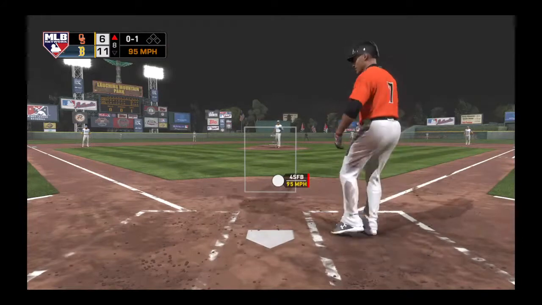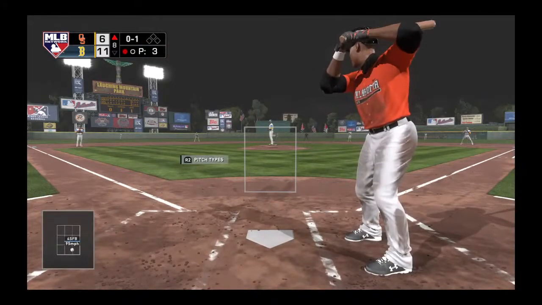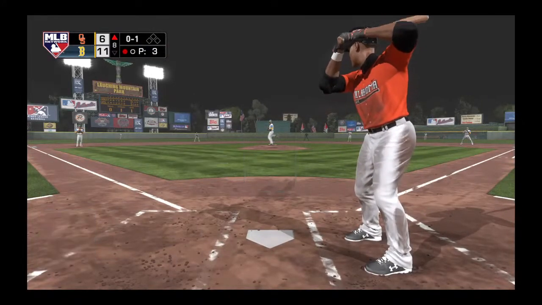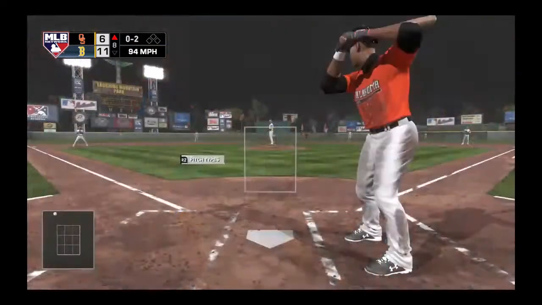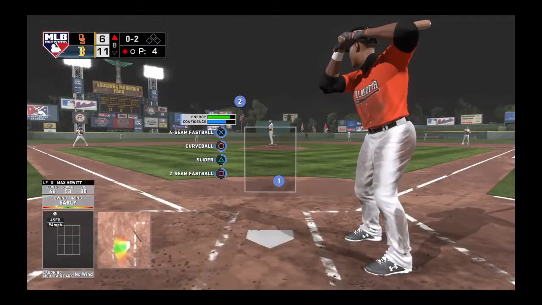Max Hewitt is next as he finds himself behind 0-1. Bases are empty, one man in. Nope. The fastball by him here. Shouldn't have swung at that one. Should have let that one go for a ball. That was definitely a ball.